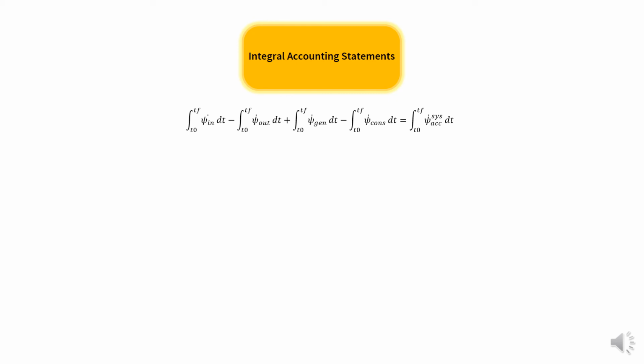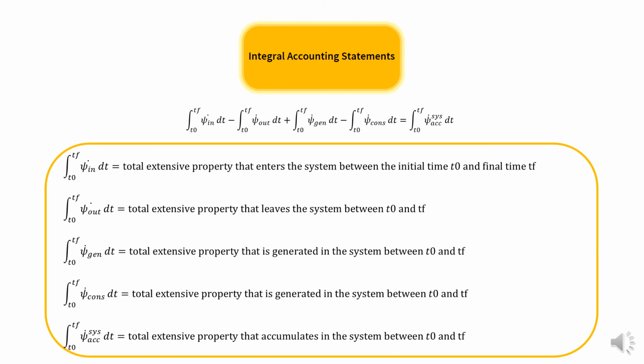Here, the integral of psi dot in dt is the total extensive property that enters the system between the initial time t0 and final time tf. The integral of psi dot out is the total extensive property that leaves the system between t0 and tf. The integral of psi dot generation is the total extensive property that is generated in the system between t0 and tf.